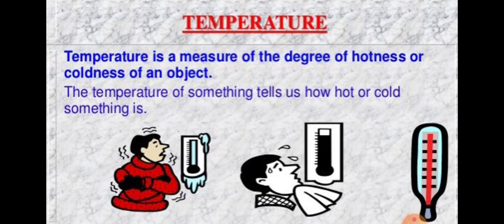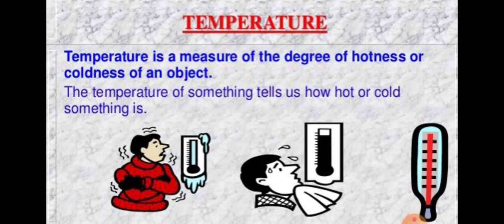We say that the temperature of the utensil is very high. And if we touch a utensil placed in a refrigerator, it feels very cold, and we say that its temperature is very low. So a hot object has a high temperature, whereas a cold object has a low temperature.